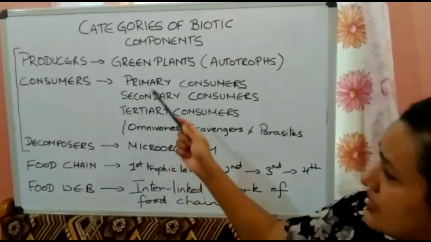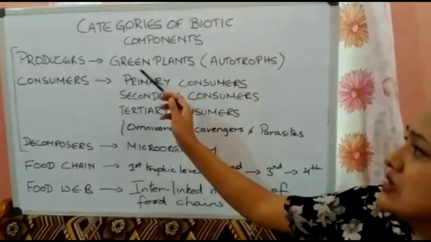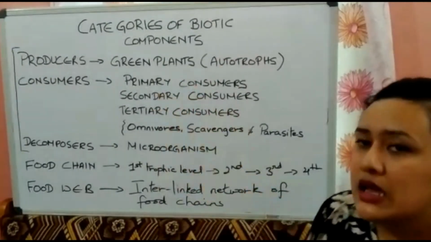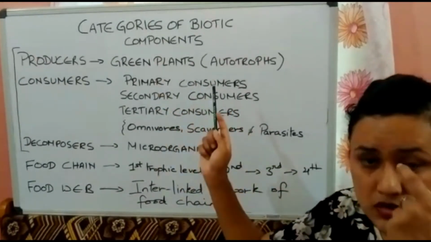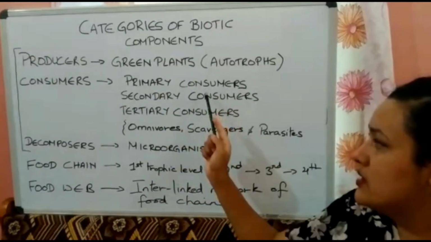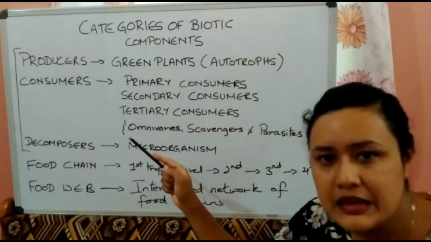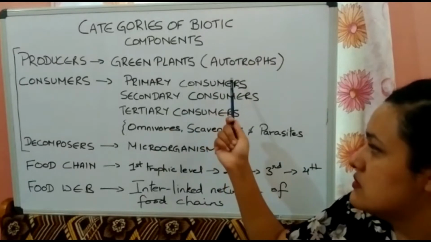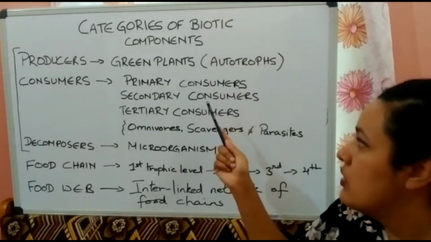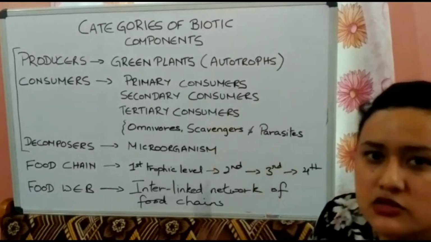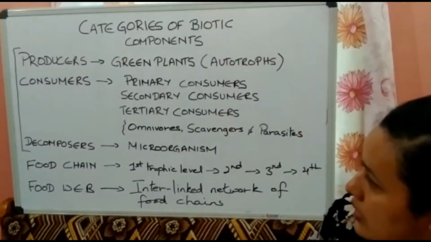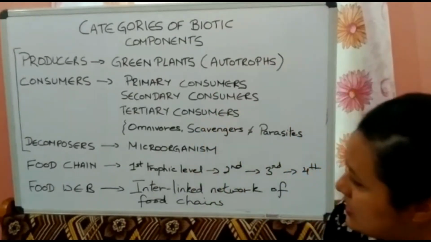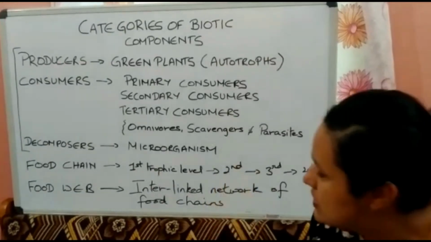Here, what is happening? In a food chain, take an example. Green plants are the producers. They are eaten by the consumer, a herbivore. So they are eaten by deer. Then the deer is further eaten by the lion, or tigers also, we can call it. Crocodiles, yes. Then what happens after they die?